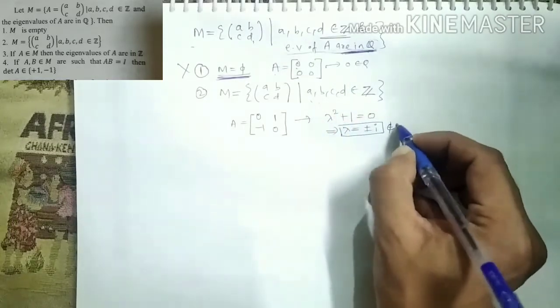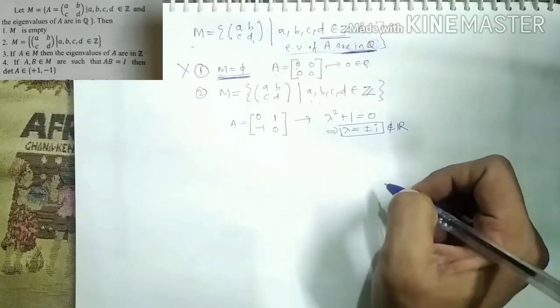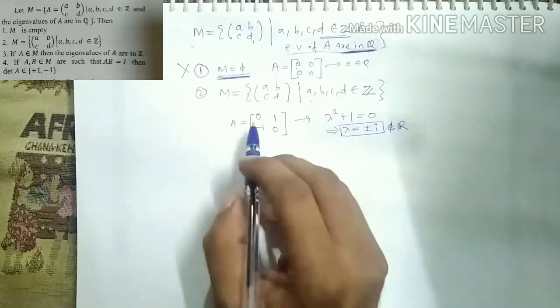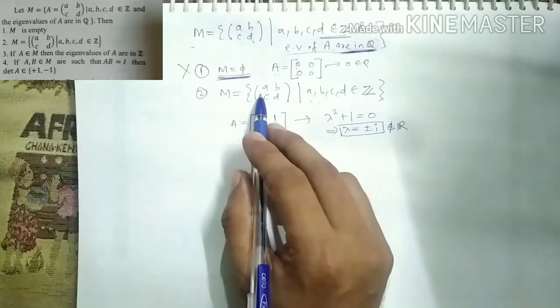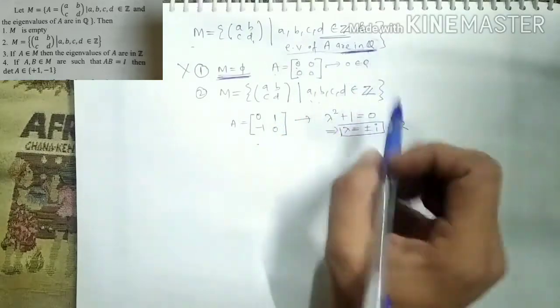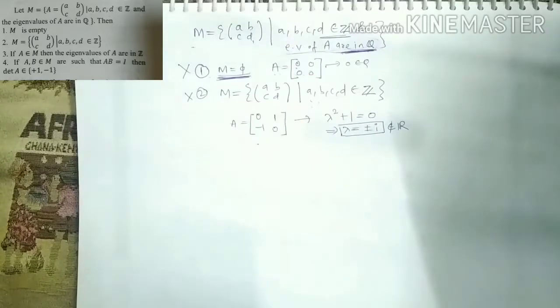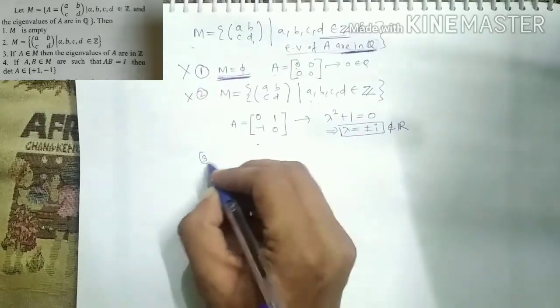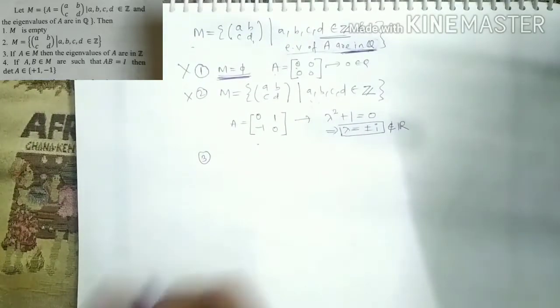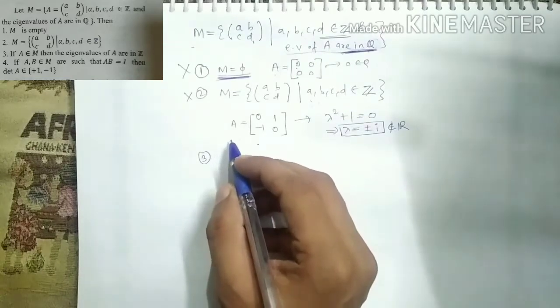And does this belong to Q? Obviously not. In fact, they do not even belong to R. So we got one example in M whose eigenvalues are not in Q. Therefore this option will be false. Okay, let's look at the third option.